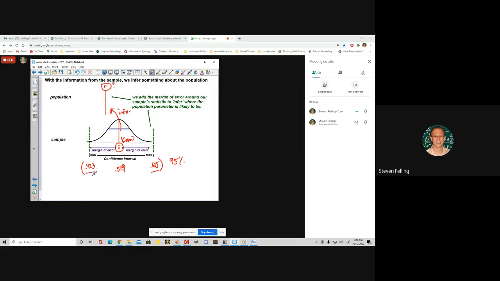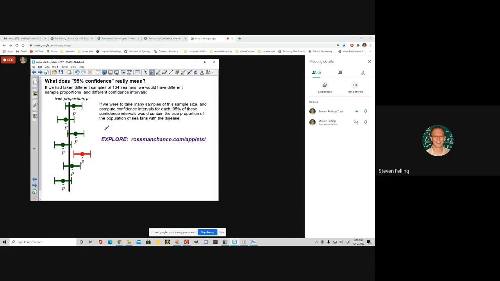Right? And there's a trade-off, right? That's not very accurate, right? 42.3 to 61.5. If I wanted to narrow it down, well, then I'd have to trade off confidence. If I drop this down to like 70%, then these numbers would get smaller and I'd be able to have a more narrow range, right? But I'd be less confident that that's actually true, that the real value is in that region.